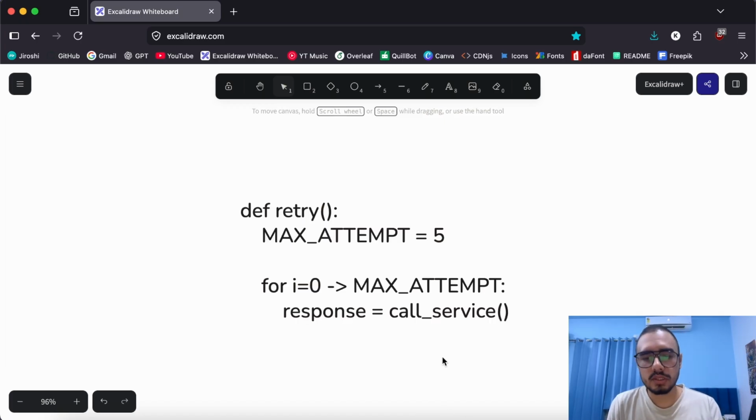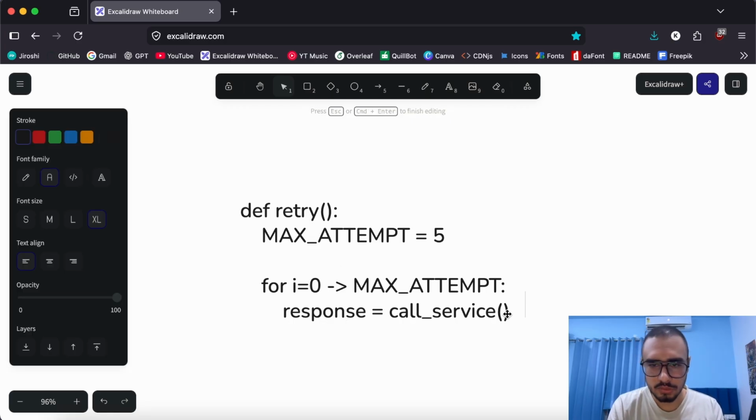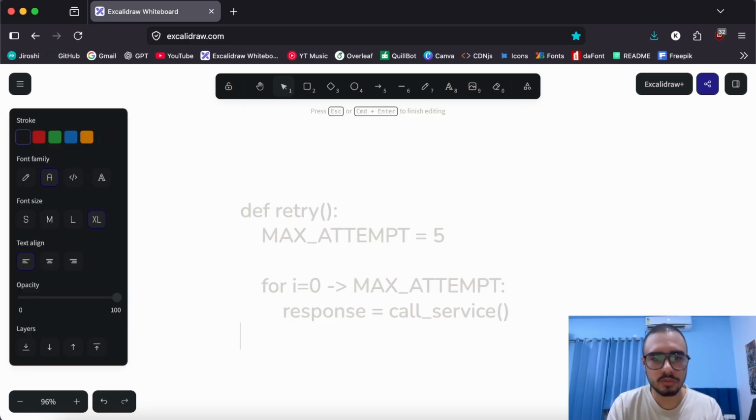Now, if this response is a failure response, we are supposed to retry, right? This is going to be pseudo code, so don't expect me to write perfect Python code here. With this response, we'll check if response.success equals false.